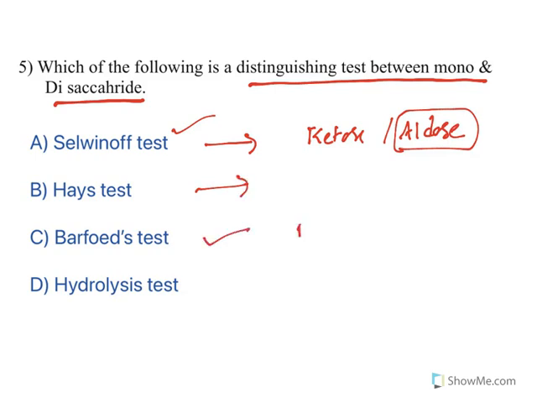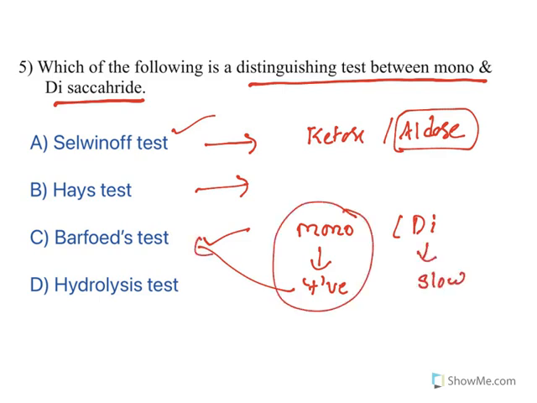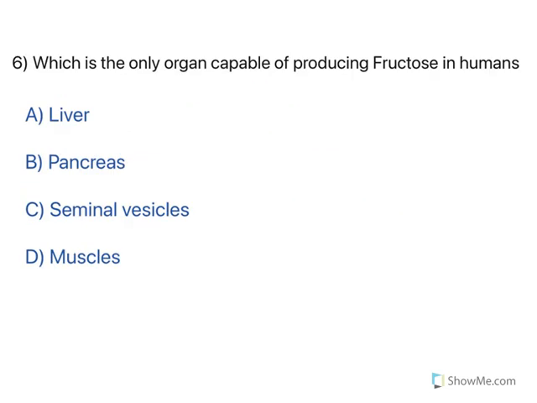Barfoed test is the one which distinguishes between monosaccharides and disaccharides. Monosaccharides will immediately give a positive test with Barfoed test, whereas disaccharides will give a very slow reaction. Hence, it is used to differentiate between mono and disaccharides. So, the answer is Barfoed test. Moving to the next one.